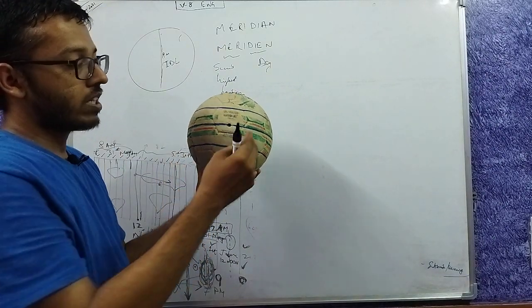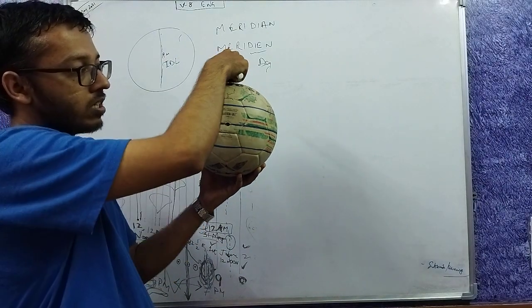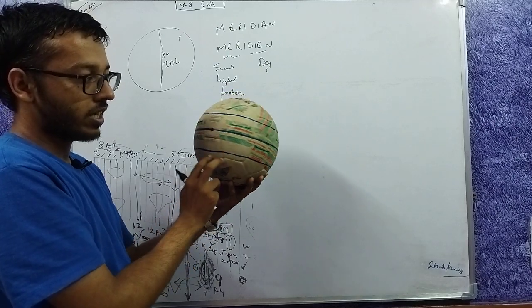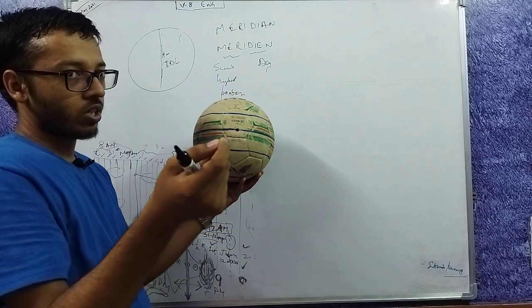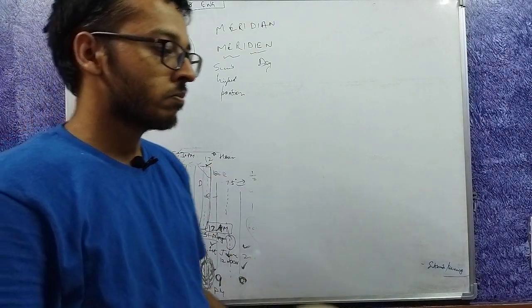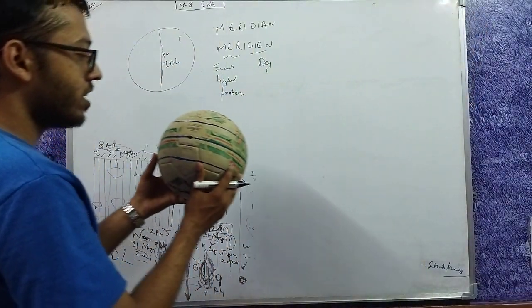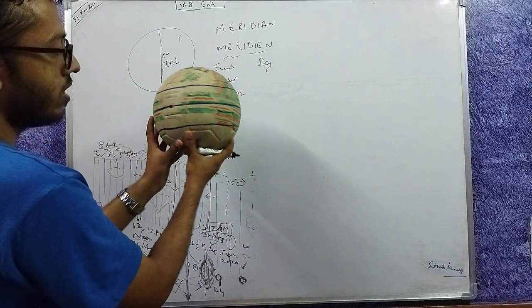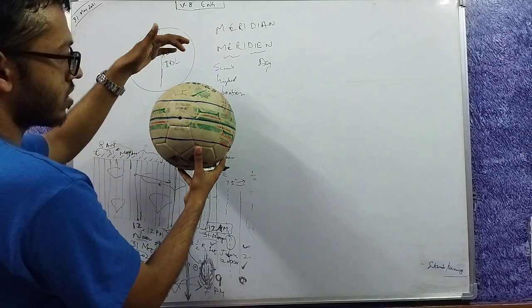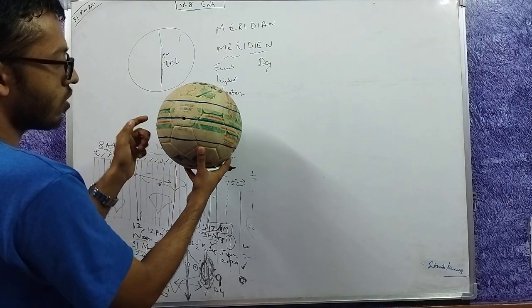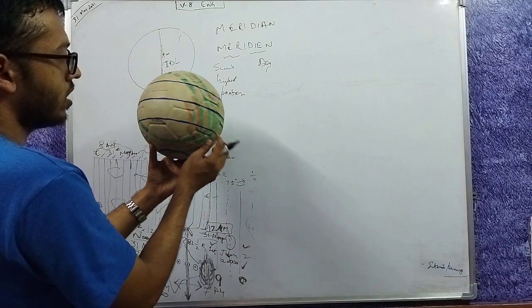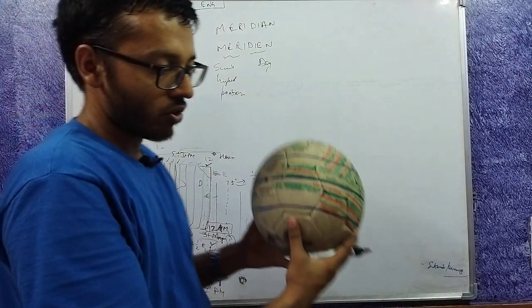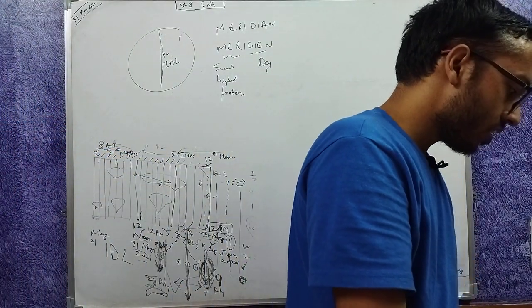So it will be 12 noon when the sun will be here, and this whole meridian will see the sun directly overhead. At no other place can it see the sun overhead, only at this location directly in front of the sun. So now the convention is that the whole angle, let's say from here, the earth turns north, east, west, south. Earth moves from west to east. So this way the earth moves and the point comes back. That's one day, 24 hours. How much has the earth moved in this time?